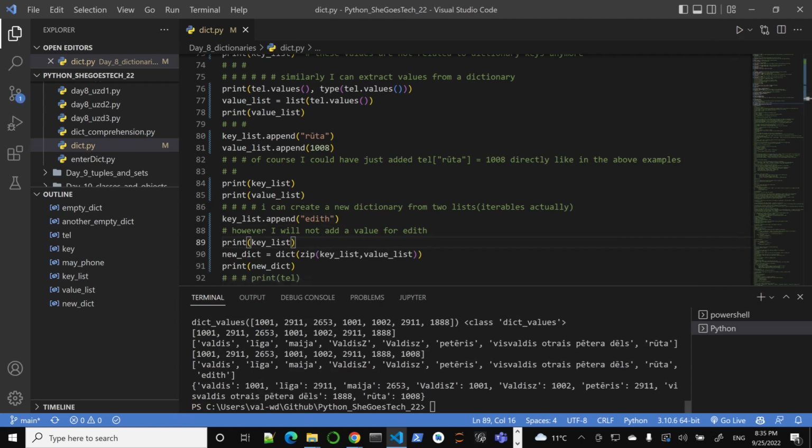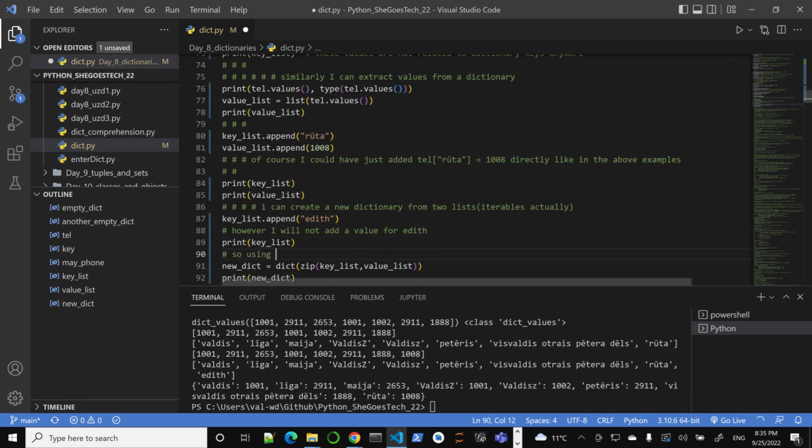However, using zip will create pairs as long as the shortest list. So that's key to keep in mind. You'll be making the pairs, but of course edit doesn't have a value. And of course I got something more.